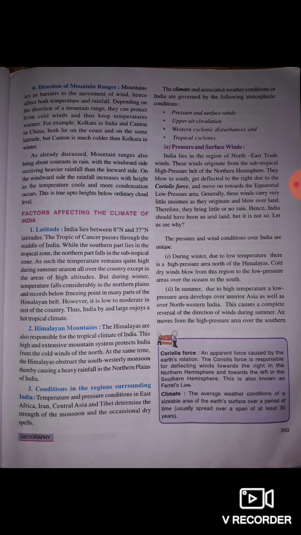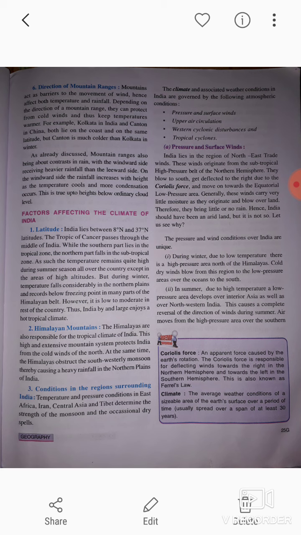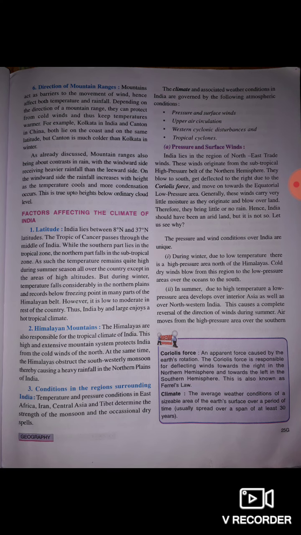First one is latitude. The Tropic of Cancer passes through the middle of India, and almost half of the country lying south of the Tropic of Cancer belongs to the tropical areas. All the remaining area north of the tropic lies in the subtropics. Therefore, India's climate has characteristics of tropical as well as subtropical climates.